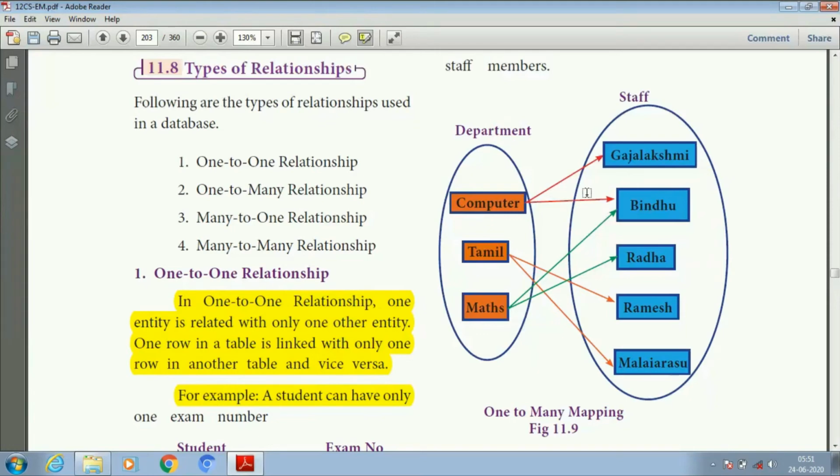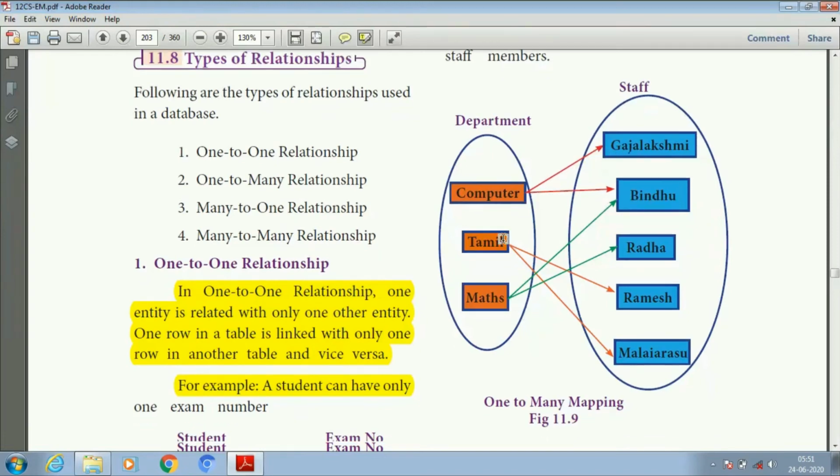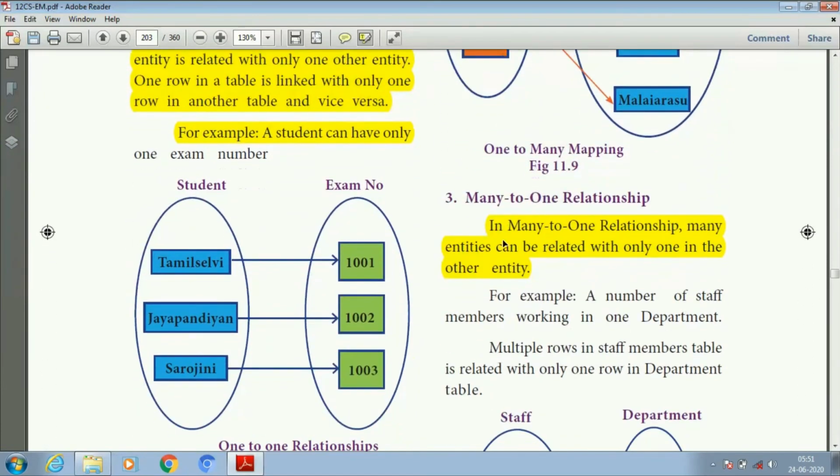One row in table A is linked to many rows in table B, but each row in table B is linked to only one row in table A.